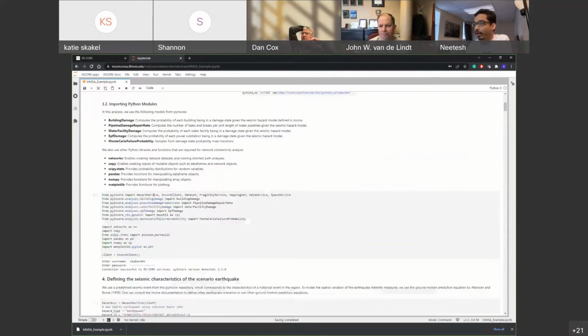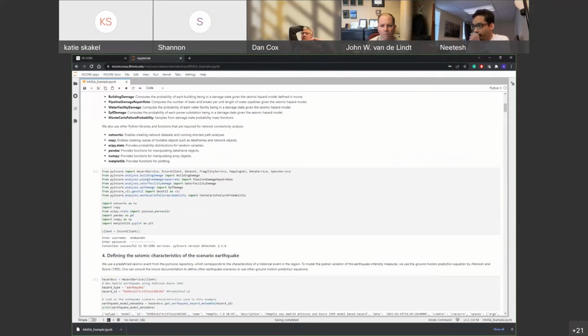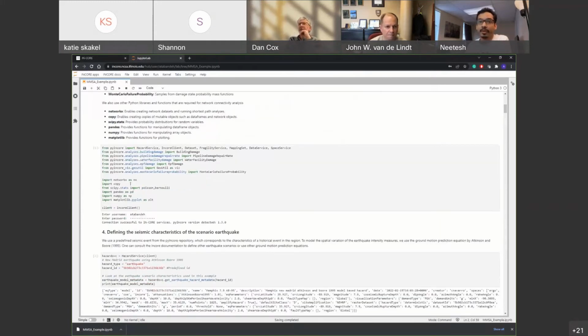You are all, I think, familiar with the regular imports that are required when we use INCORE. In addition to that, we are using the NetworkX library, which is a pretty basic but very useful package in Python that can be used for doing connectivity-based analysis on network datasets. And for some probabilistic analysis, we need the SciPy stats module, and we're using the Poisson process and the Bernoulli distribution.